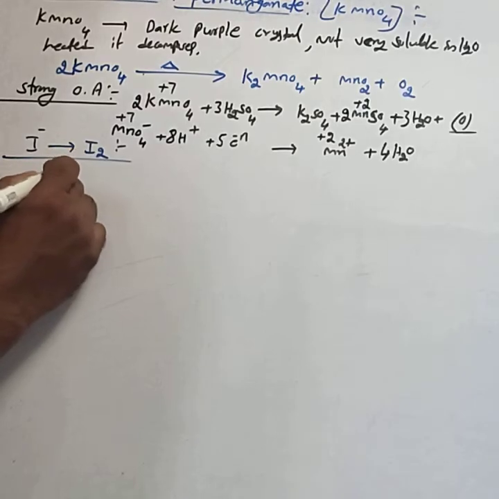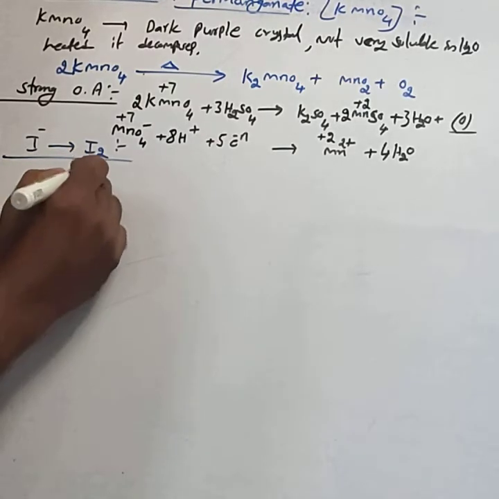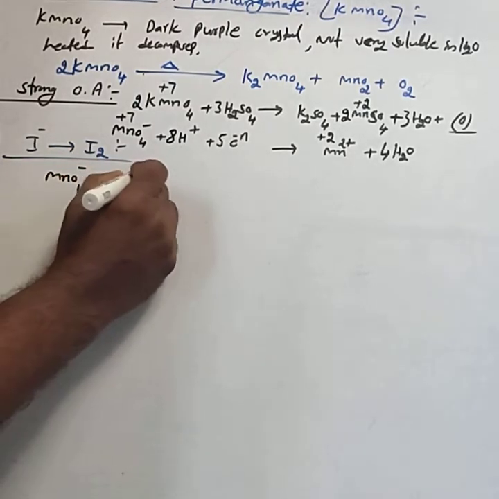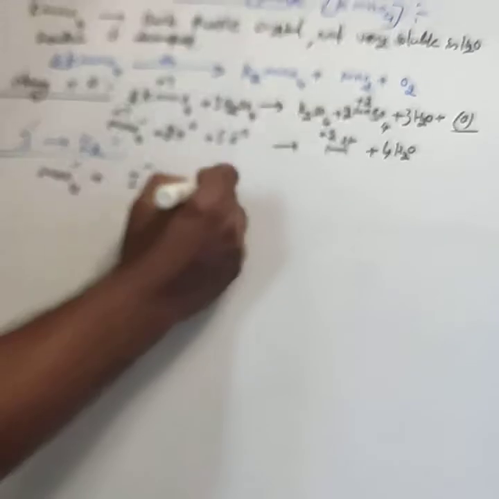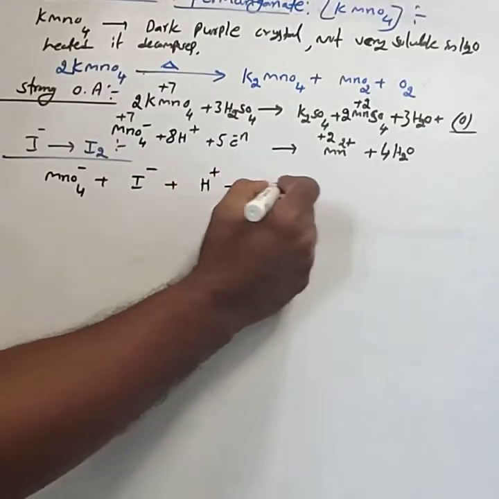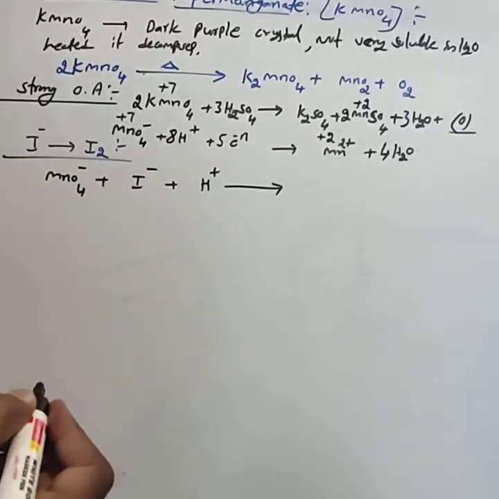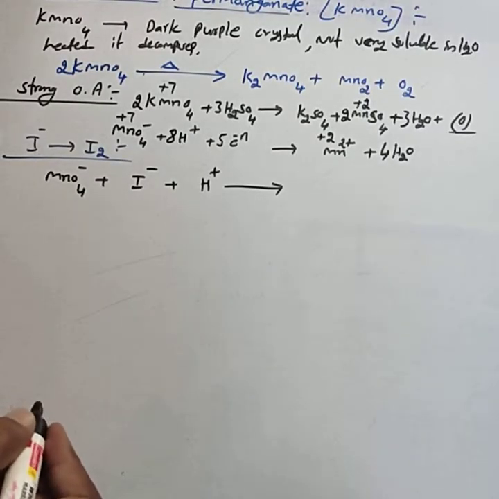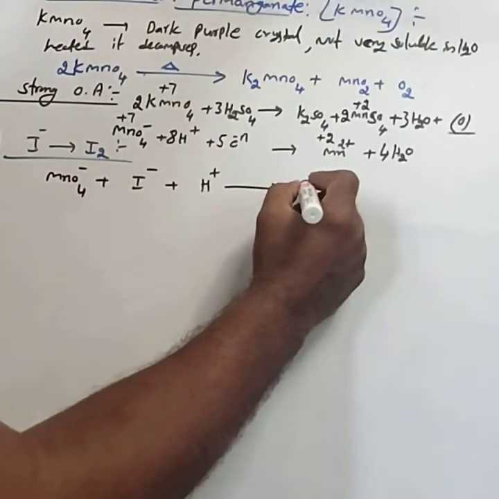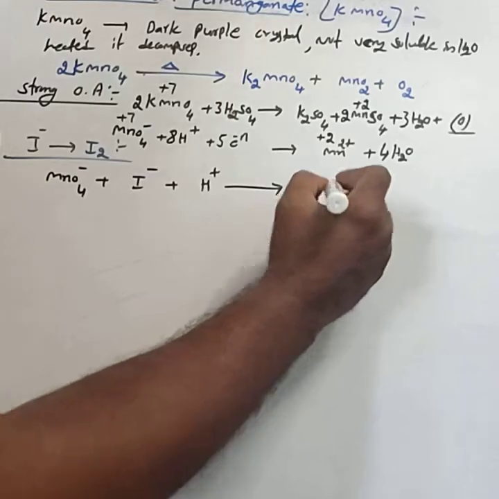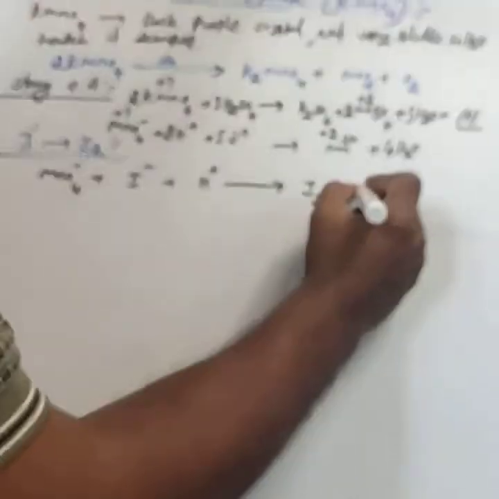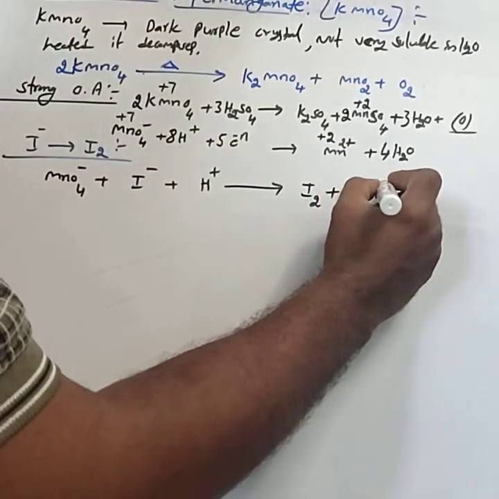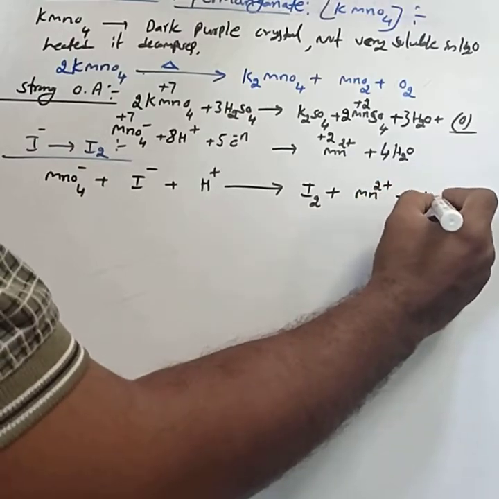That is MnO4 minus, permanganate ion, plus I minus ion plus H plus. These are important for competitive examinations also. You have to practice this reaction. Then I minus is converted into I2, and permanganate ion is reduced to Mn2 plus, liberating water.